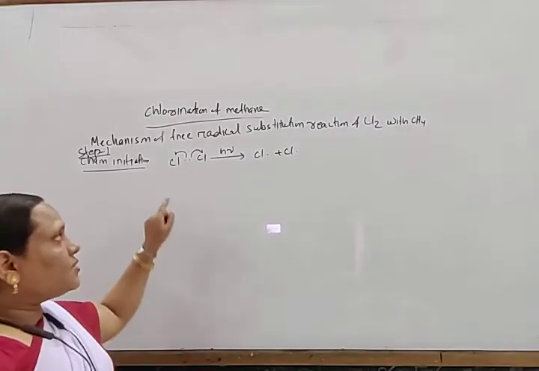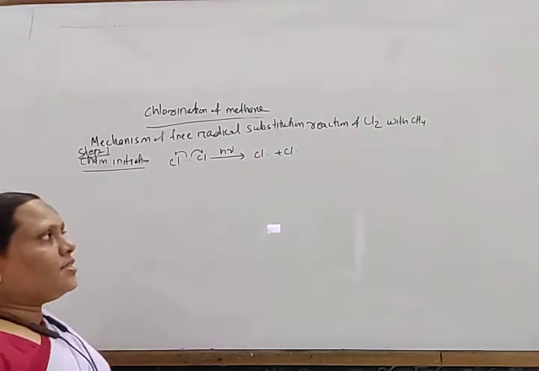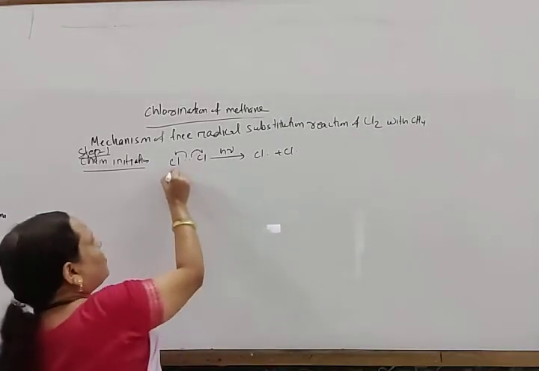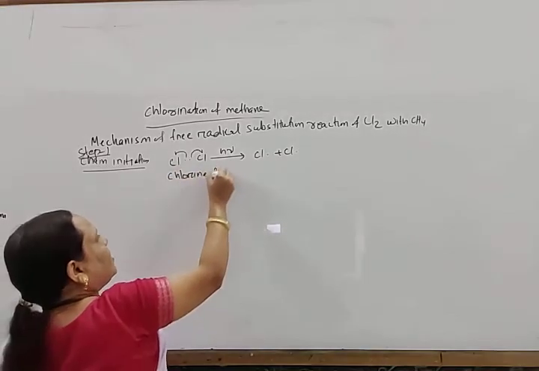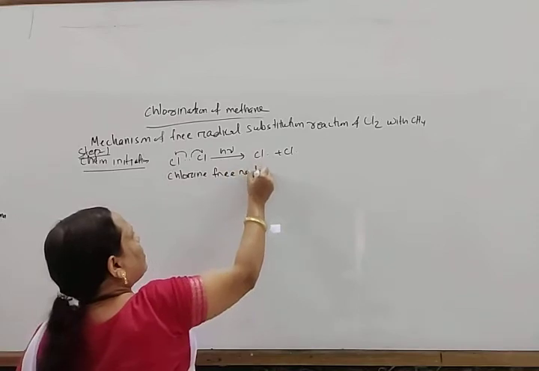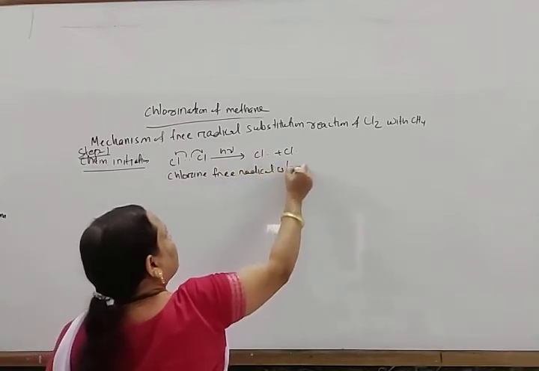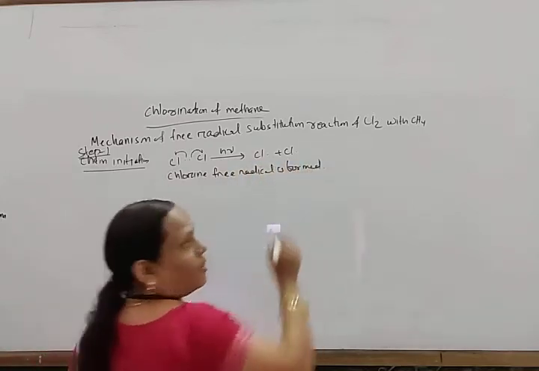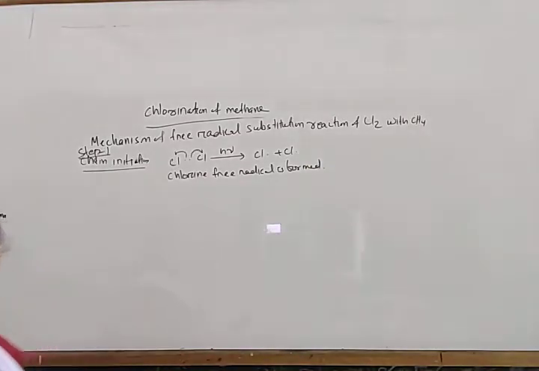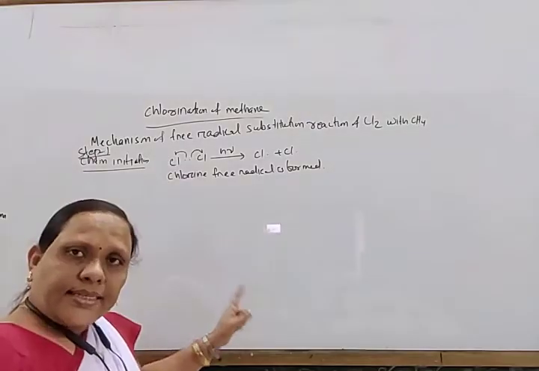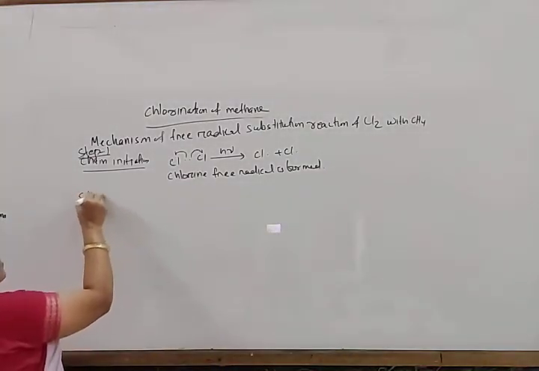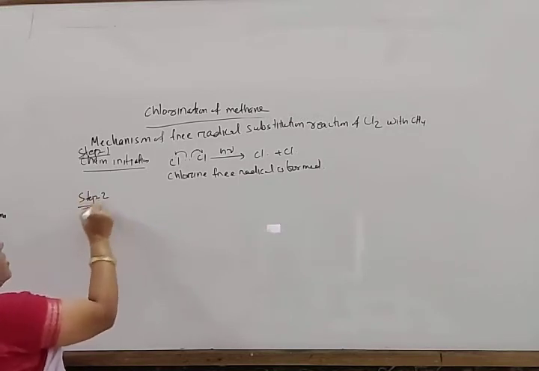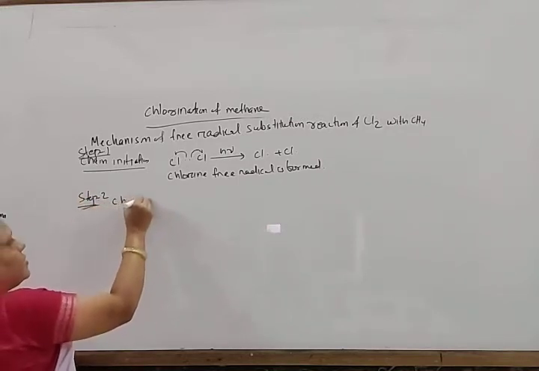In chain initiation, chlorine free radical is formed. The next step, step 2, is chain propagation.